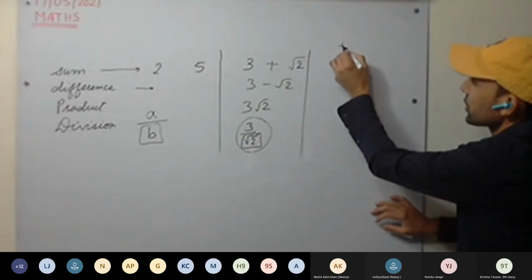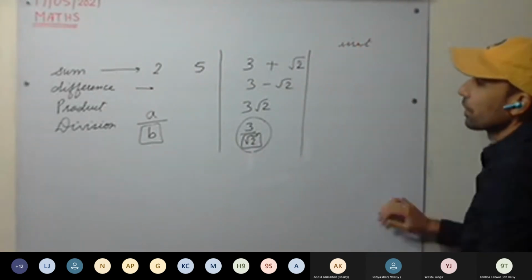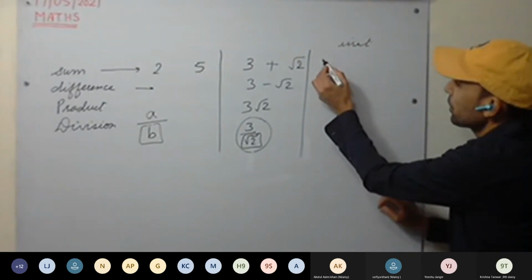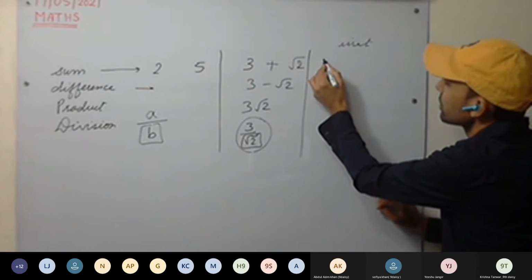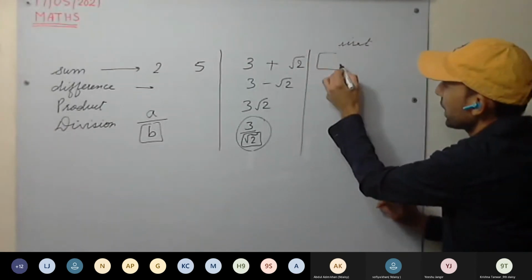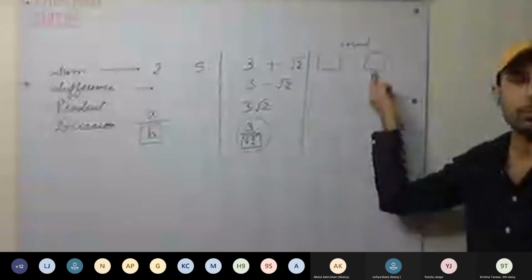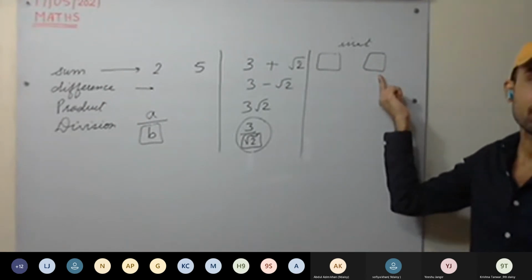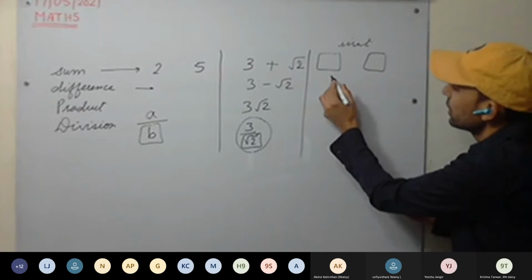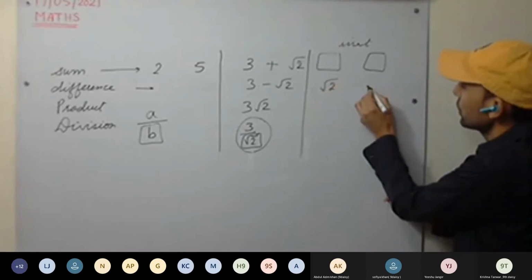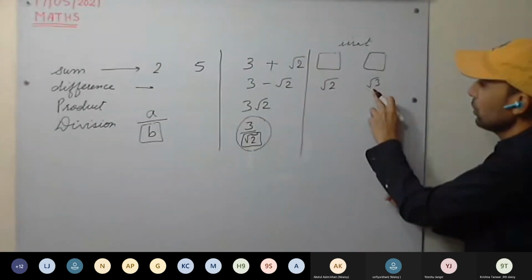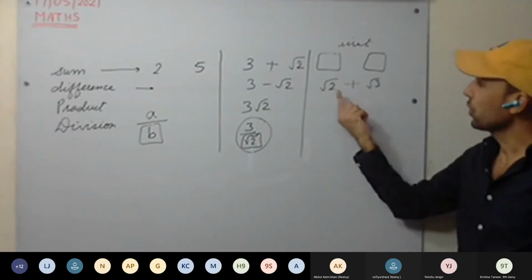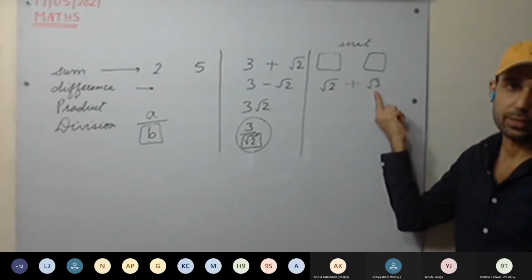Now, if both are irrational numbers, then what will be? For example, if we are taking two irrational numbers, then their sum may or may not be rational. For example, first take these two irrational numbers, root 2, root 3. If you are taking the operation sum, it is also an irrational number.